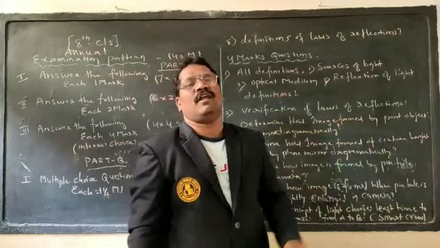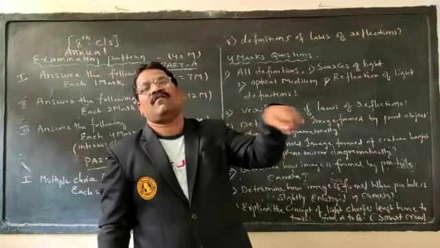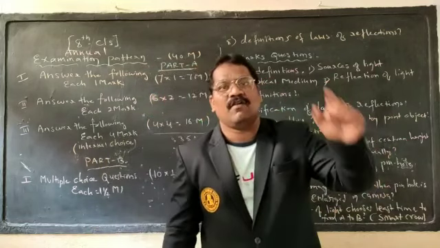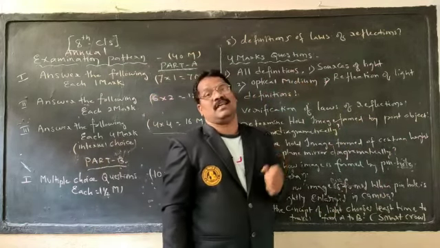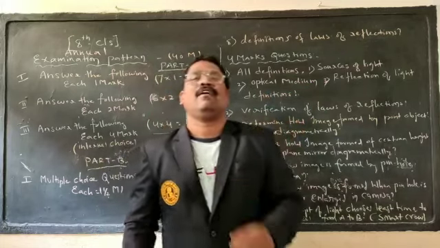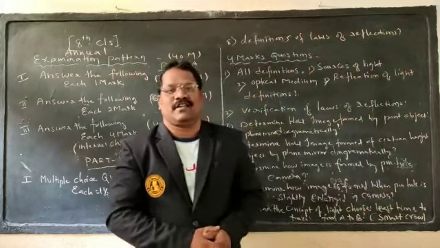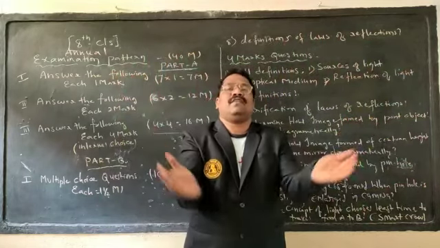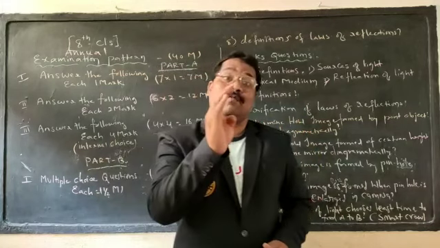What is the normal? What is the point of incidence? What is the angle of incidence? What is the angle of reflection? What is the grazing angle of incidence? What is the grazing angle of reflection? If you study all these concepts and definitions within the laws of reflection, you can easily attempt and get marks there itself.